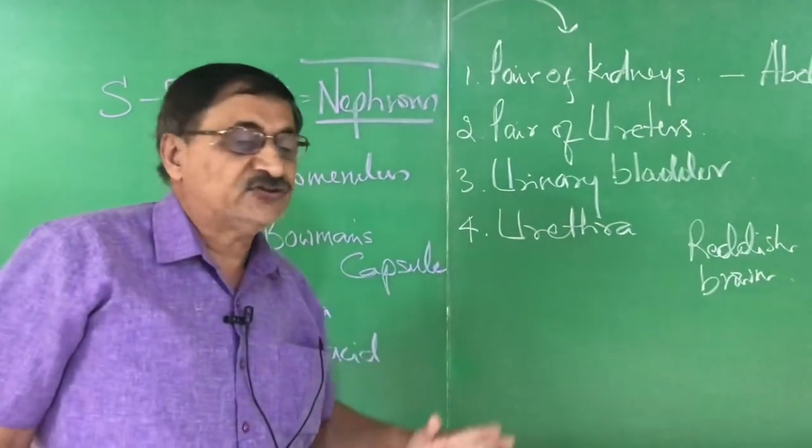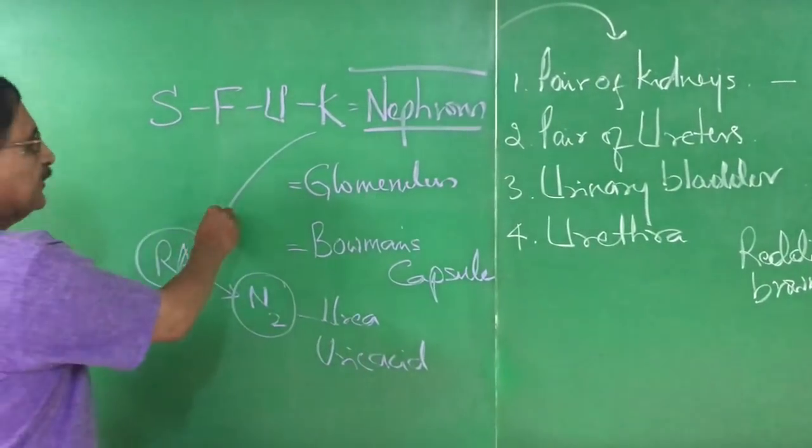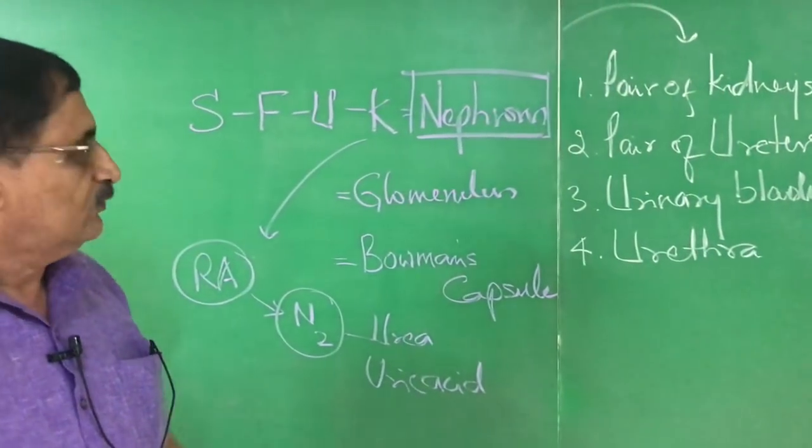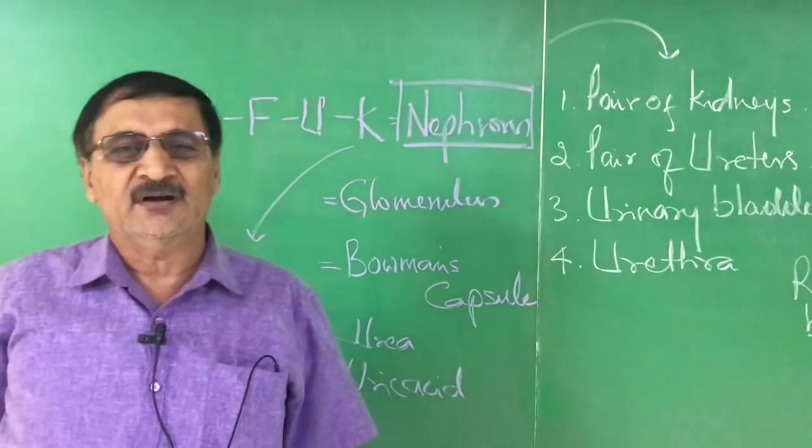Right? Next, sir, what is the importance of nephron?